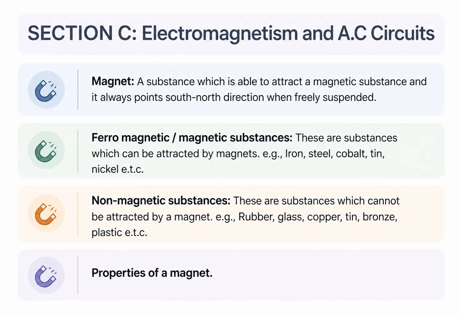Moving to Section C, we introduce electromagnetism and AC circuits. A magnet is a substance that attracts magnetic materials and aligns south-north when freely suspended. Materials are categorized based on this. Ferromagnetic substances, like iron and cobalt, are attracted to magnets. Non-magnetic substances, like rubber and glass, are not. This leads us into studying the specific properties of magnets.